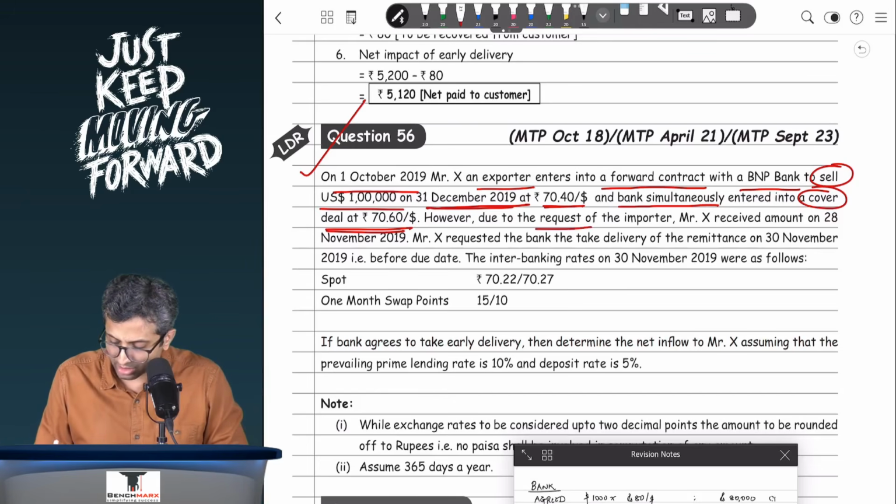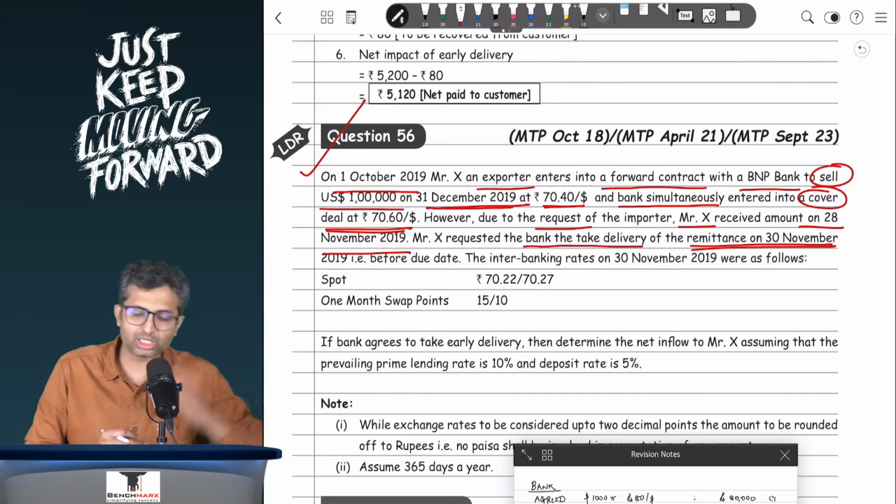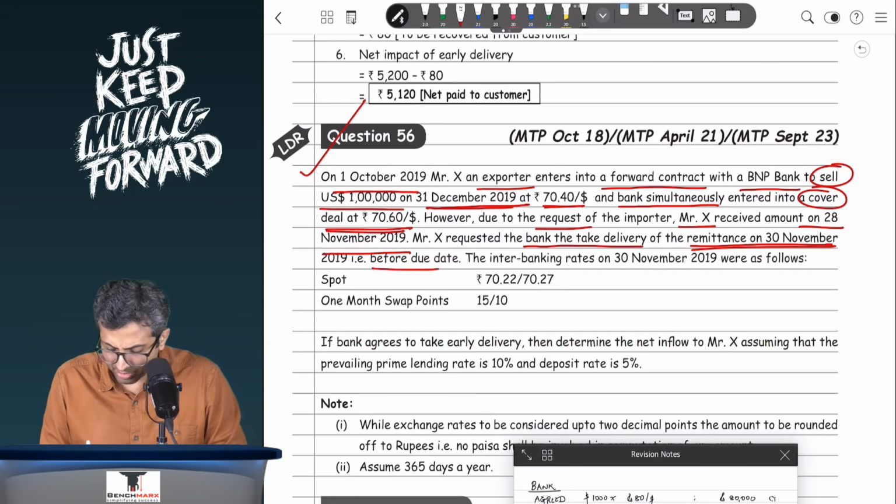However, due to the request of the importer, Mr. X received the amount on 20th of November. So this money is received early. Mr. X requested the bank to take the delivery of the remittance on 30th November. So he did not approach on 28th November, he approached on 30th November. That is 1 month away, that is, before the due date.